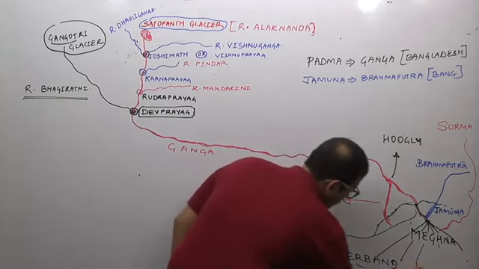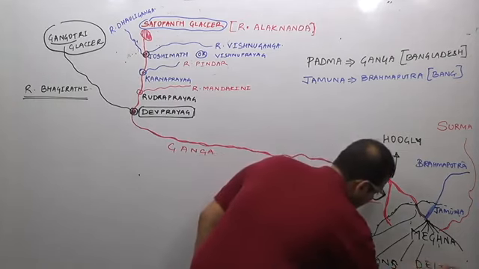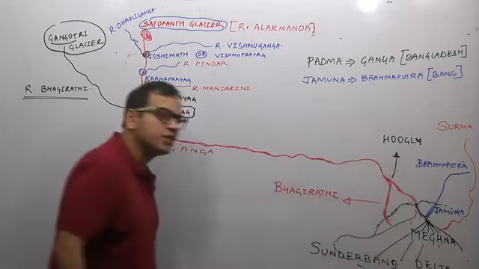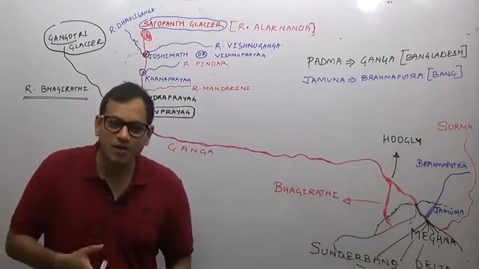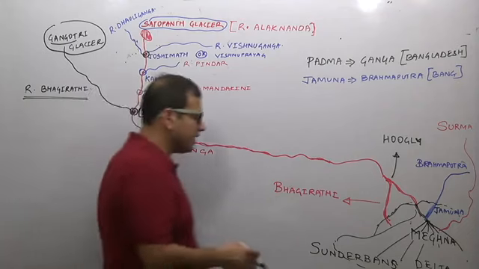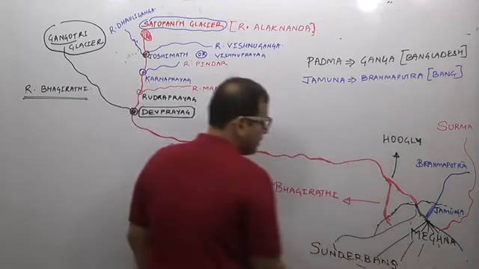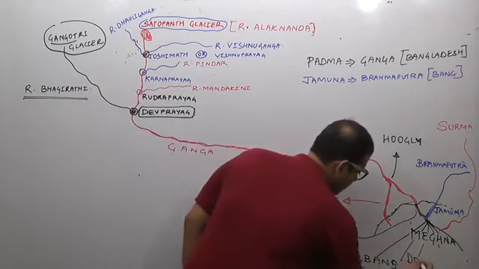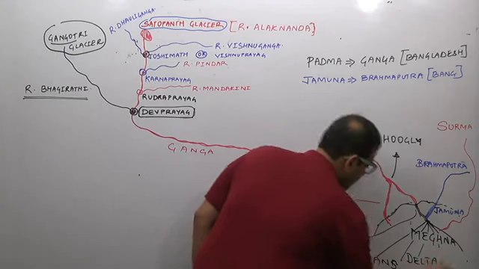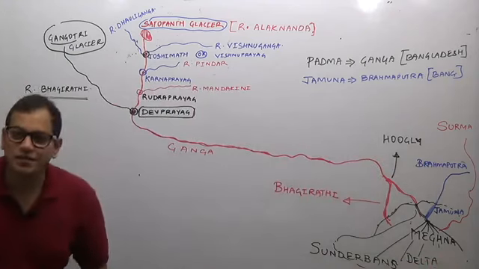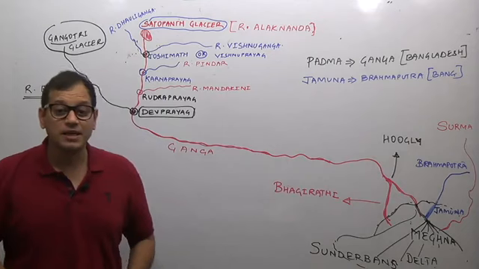It is known as the Sundarbans Delta region, which goes into the Bay of Bengal. The Sundarbans Delta region is named because of the dominance of a tree known as the Sundari tree, and therefore it is known as the Sundarbans Delta region.